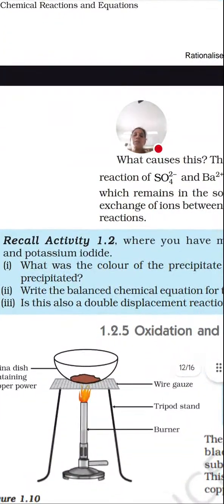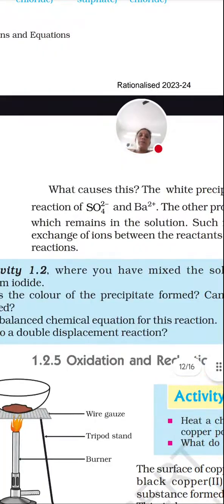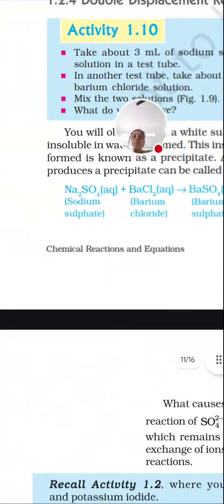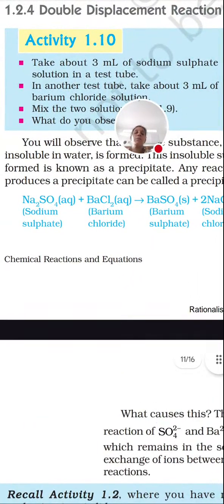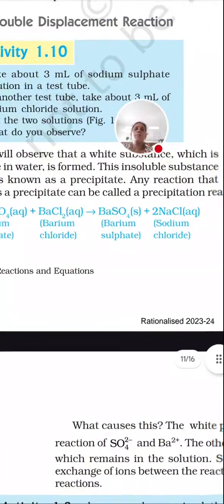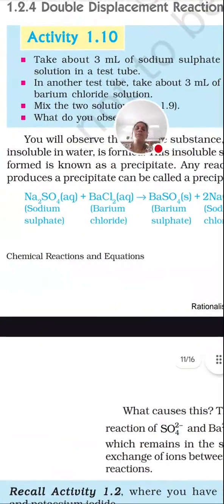Now after that, the next topic we have is oxidation and reduction reaction. Okay, double displacement is also there. When both the ions exchange, we call it double displacement. Like here, Na2SO4 plus BaCl2 forms BaSO4 plus NaCl. So both are getting displaced.